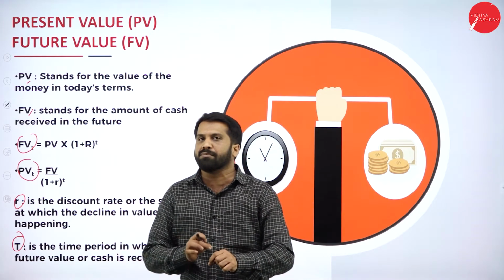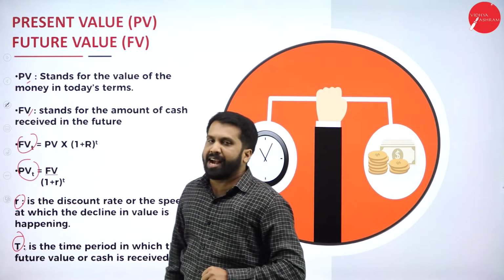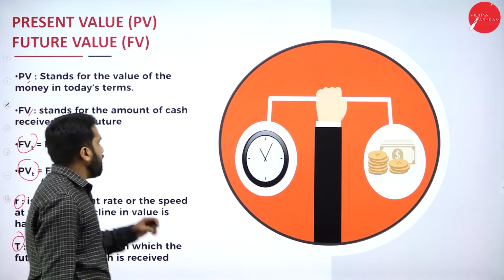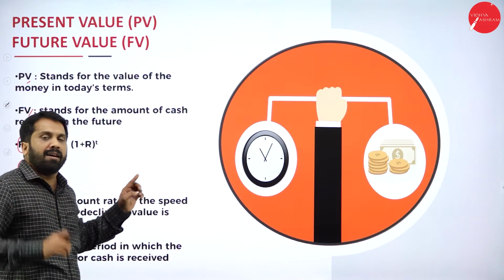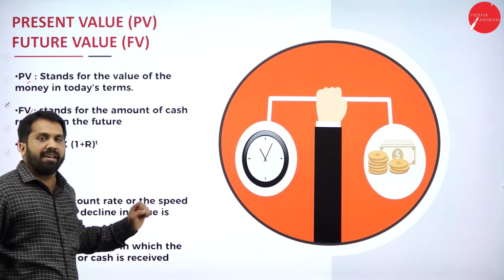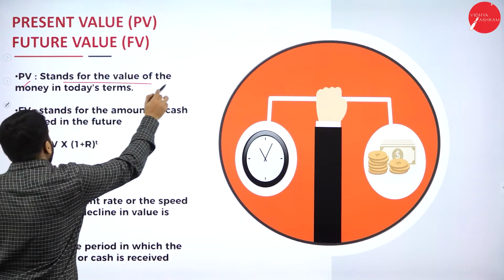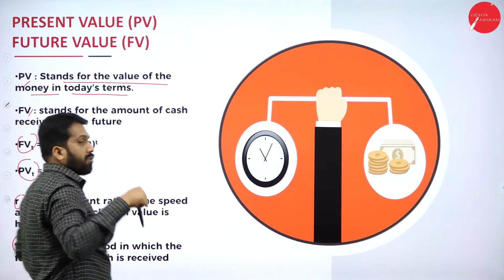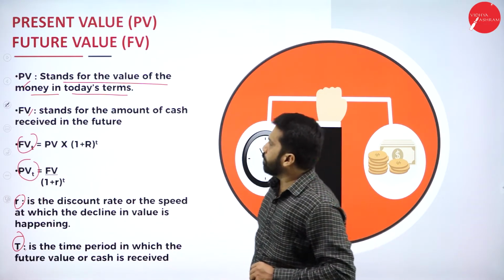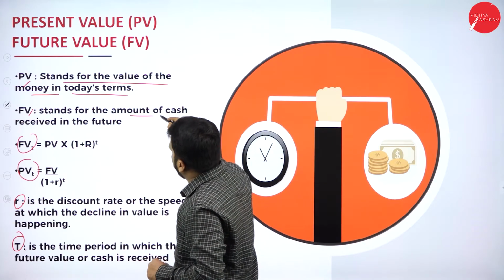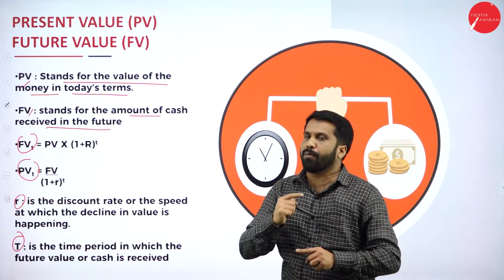Normally in the formulas we use these letters: FV stands for future value, PV stands for present value, T stands for time, R stands for rate of interest. Now, the first one, PV, stands for the value of the money in today's terms. Today means present value's term. FV stands for the amount of cash received in the future.